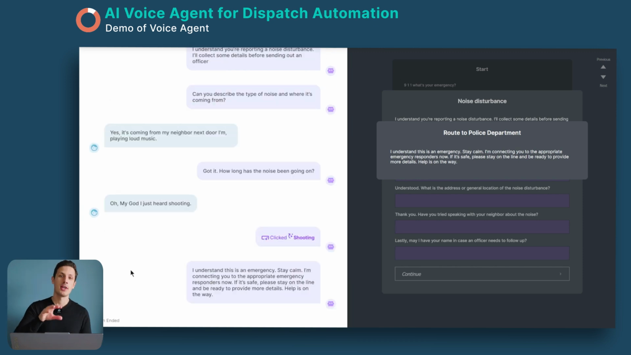As you just saw here, this was a non-emergency call that turned into a critical emergency call. She picked up on the keyword, which in this case was shooting. And she will then immediately go into another path where she will transfer the caller to a live agent straight away. Now I'm going to go behind the scenes and show you how we have set this up